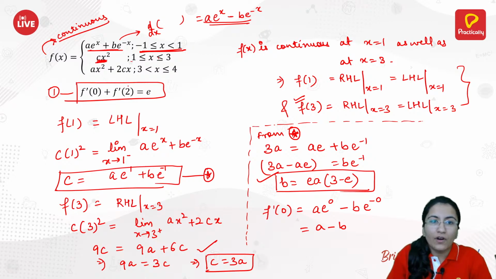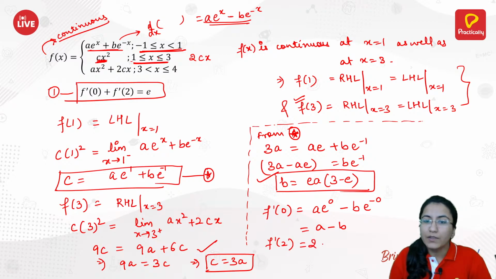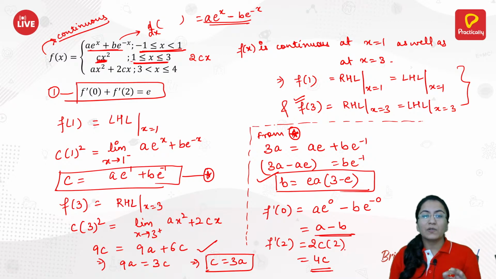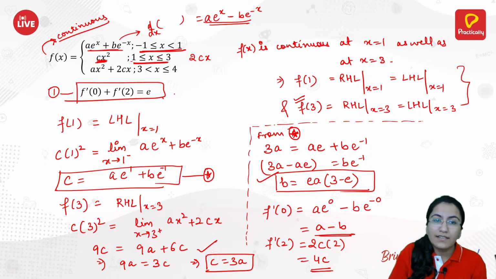Now just check for f dash of 2. 2 lies in the second interval. So you have the differentiation of this, which is 2 into c into x. That implies f dash of 2 is the same as 2c into 2, that is 4 times c. Now you have f dash 0, you have f dash 2. You can easily calculate the value of a from this equation.